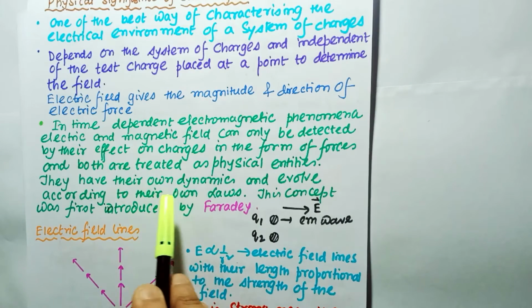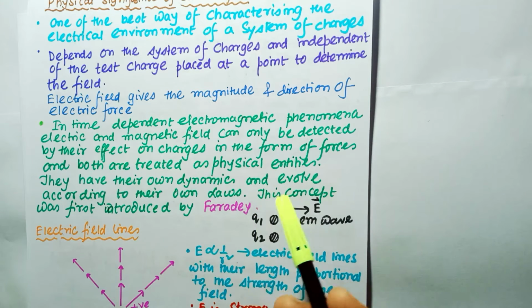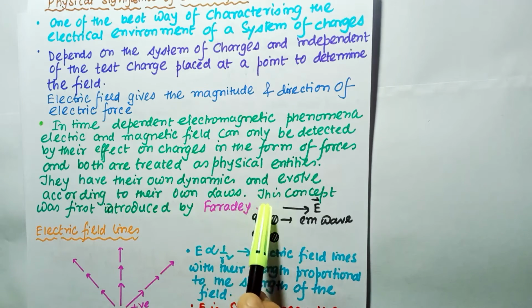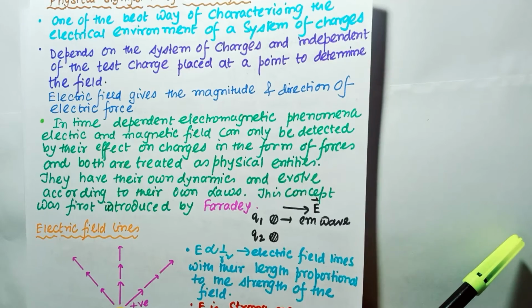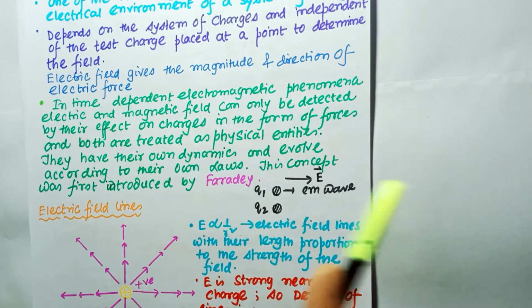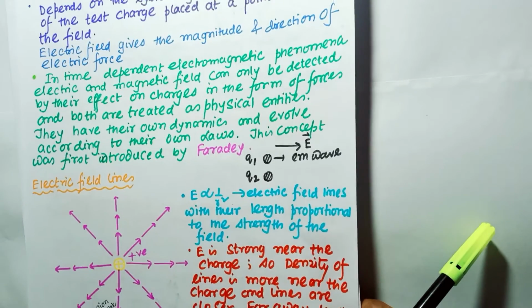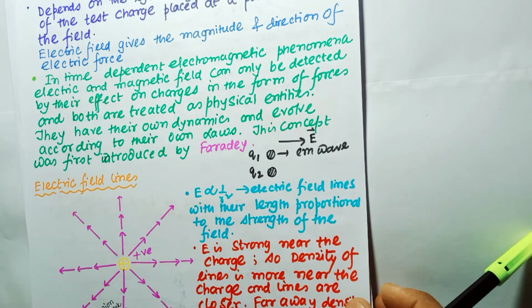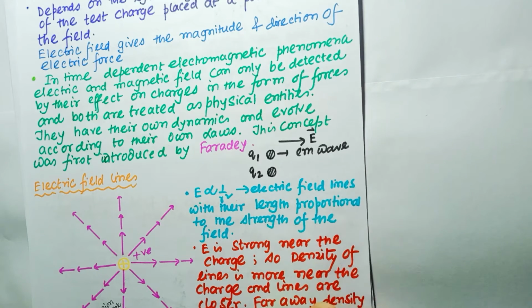They have their own dynamics, which we can get from the Maxwell equations, which we will discuss in a later video, and they evolve according to their own laws. This concept was first introduced by Faraday. It is one of the central concepts of modern physics. And we have already learned that the electric field is a vector quantity, so it denotes the presence of electric field lines. So our next topic of discussion is electric field lines.